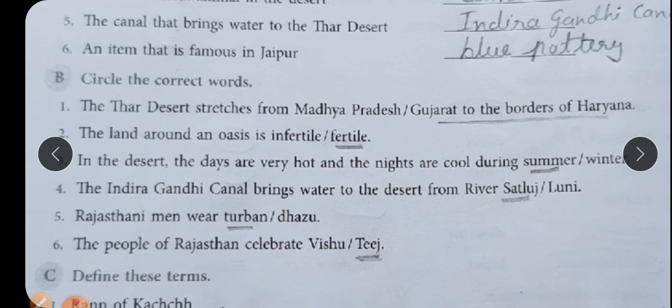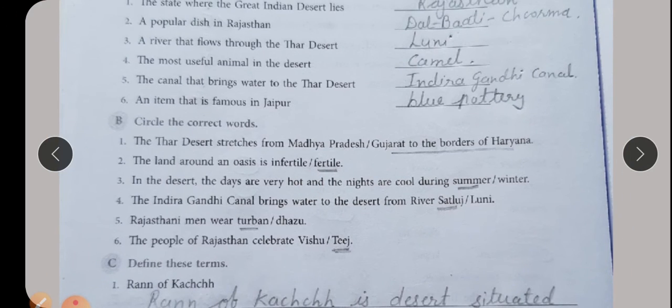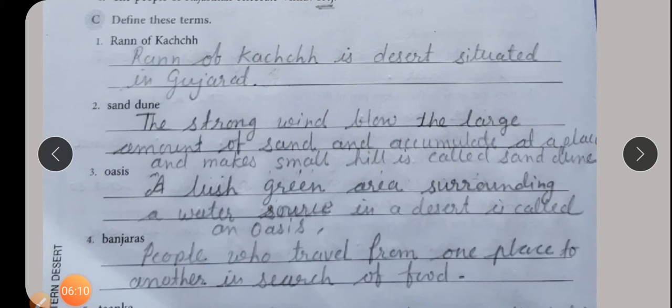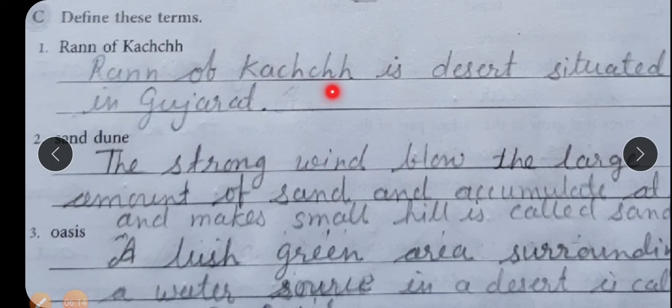Rajasthani men wear turban or dazu. Circle turban. People in Rajasthan celebrate Vishu or Teej. Underline or circle Teej. Teej is the right answer. Define these terms. Rann of Kutch. Rann of Kutch is a desert situated in Gujarat.